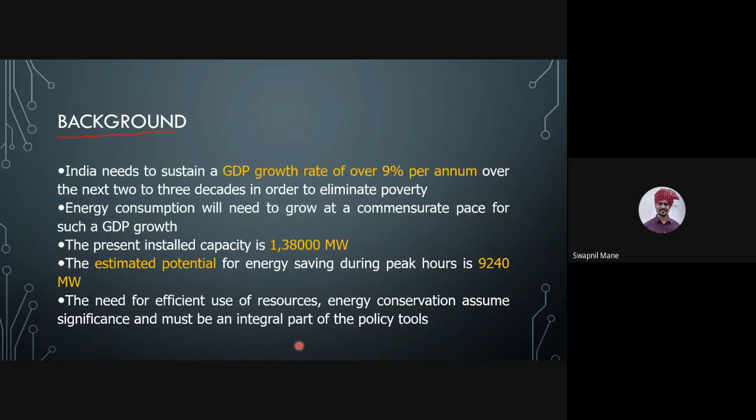Till 2001, there was no such act. If you wanted to set up a power plant or any industry, nobody was asking you about what will be its energy consumption, or who will monitor its energy consumption. If you are surpassing the benchmark, then you should come under this jurisdiction. You are eligible for penalty. There was no such act till 2001.